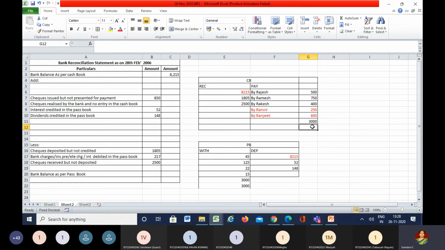Because of which, as we are showing less payments, the cash book will be more and the passbook will be less. So omission of check issued in the cash book.